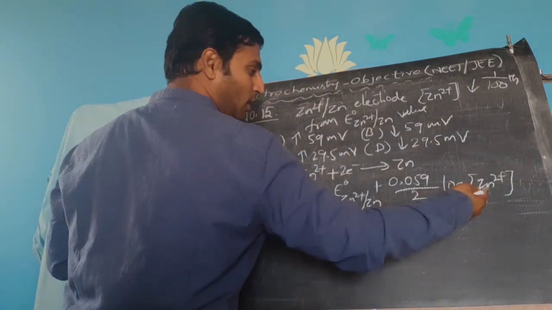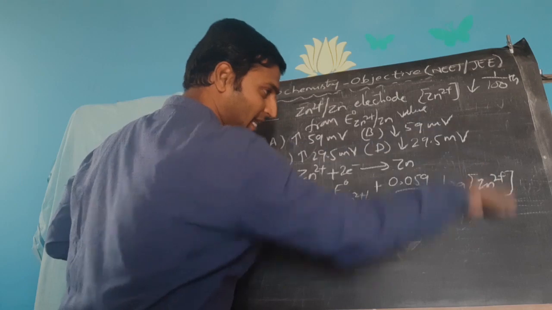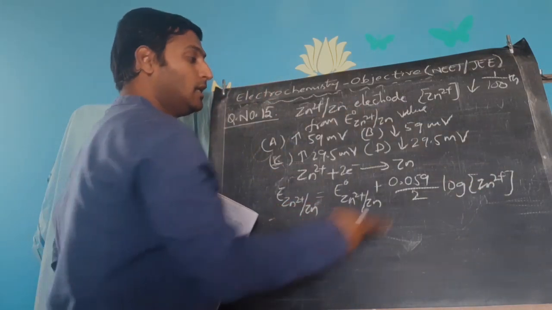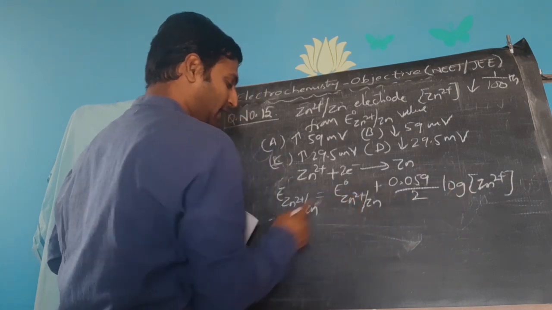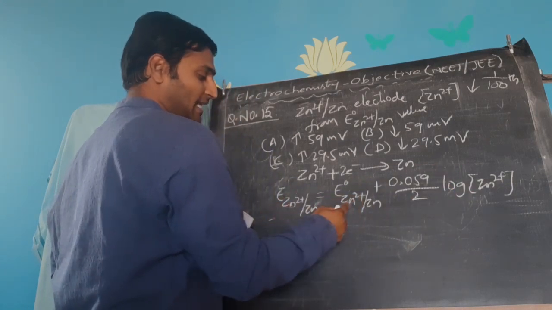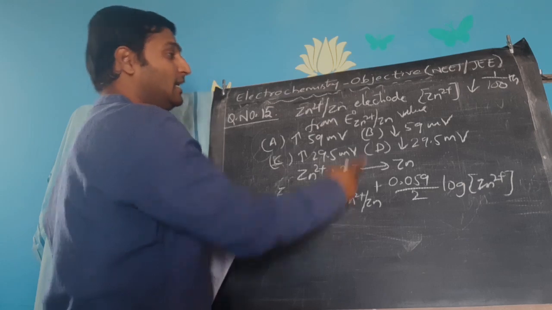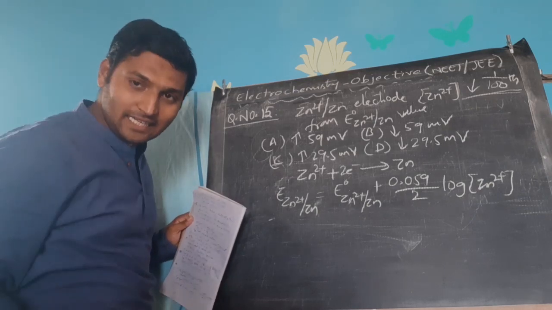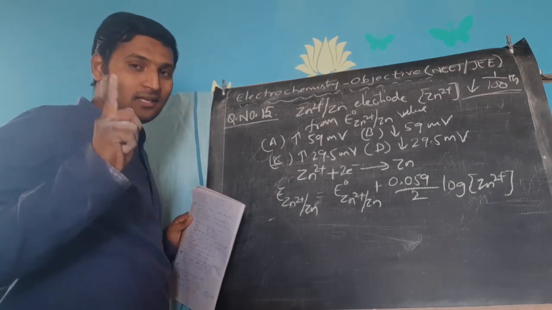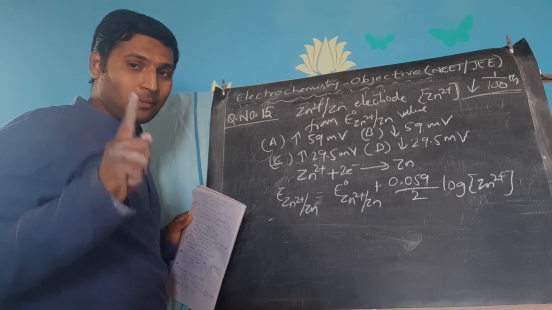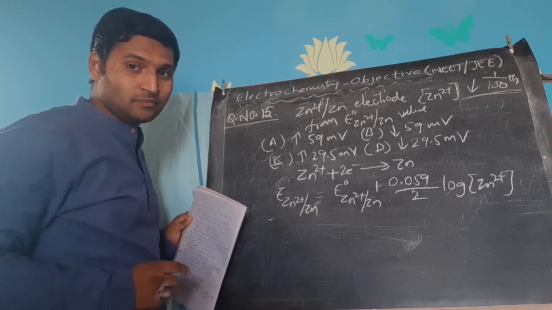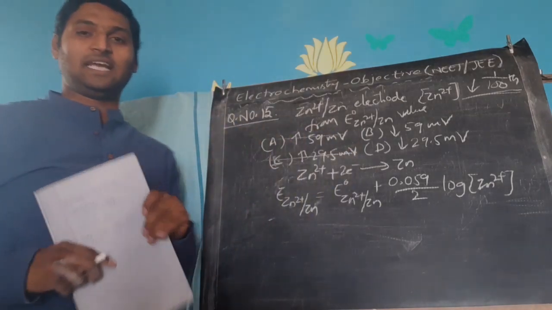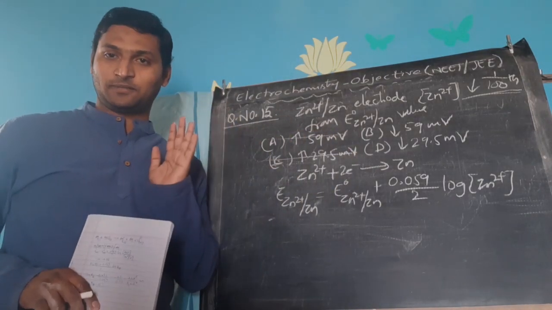Whereas, if the concentration goes less than 1 molar, log of any value less than 1 molar will be negative. Because it will be negative, something gets subtracted, so the value will be less than SRP. Since here it is diluted 100 times, the concentration is decreased. Should the electrode potential from the SRP value increase or decrease? It must decrease. But you have two options with increase, so options A and C can be eliminated from the list.